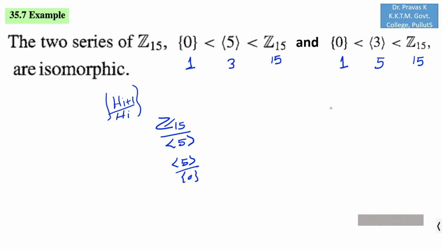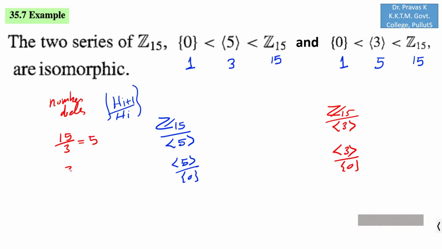On the right hand side, Z15 over the cyclic subgroup generated by 3 and the cyclic subgroup generated by 3 over {0} are other factor groups. Since the given groups are finite, if you check the number of elements in the factor groups, this has 15/3 = 5 elements, and this has 3/1 = 3.